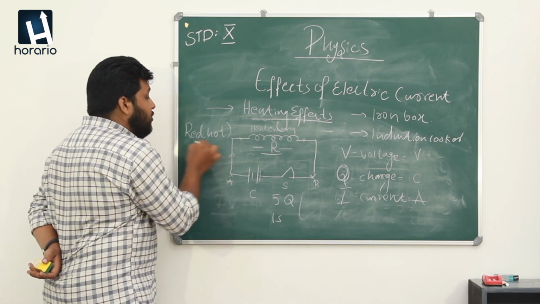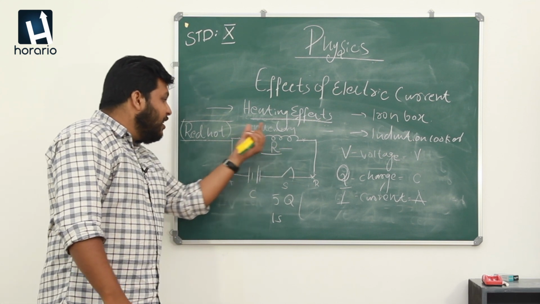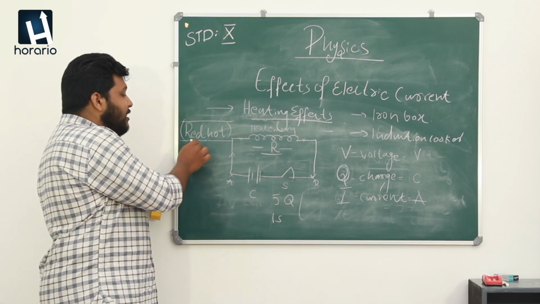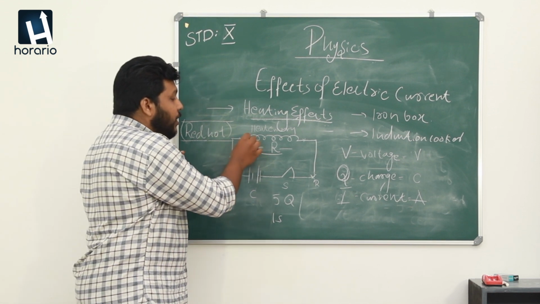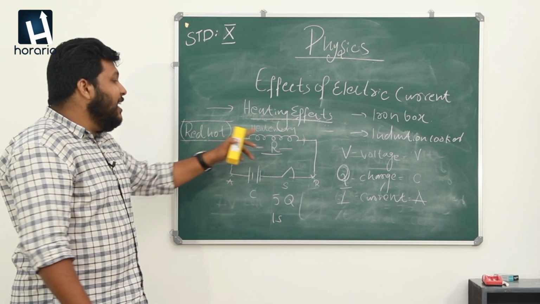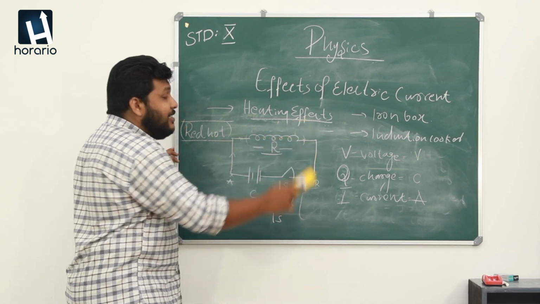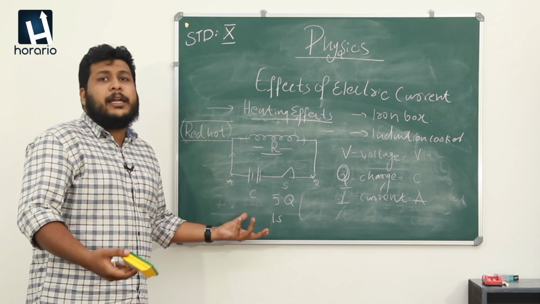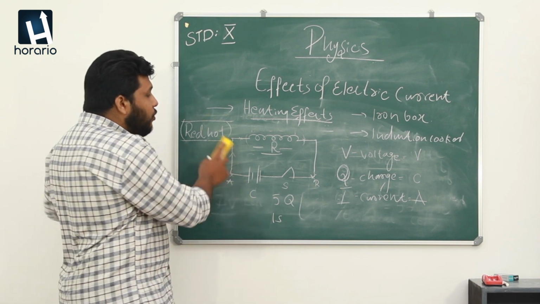Due to the resistance of this coil, the resistor will change its color to red hot, which means a small amount of heat energy can be delivered from this coil. So how the heat energy is produced in the resistor while we are using a certain amount of voltage and a certain amount of current, we are going to discuss.